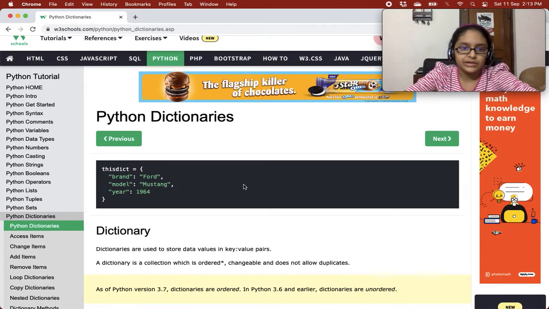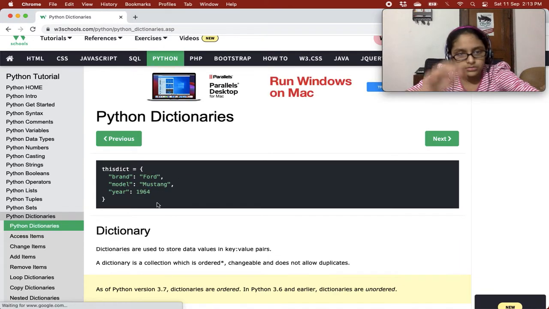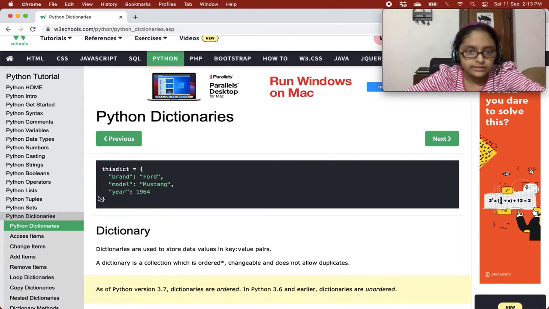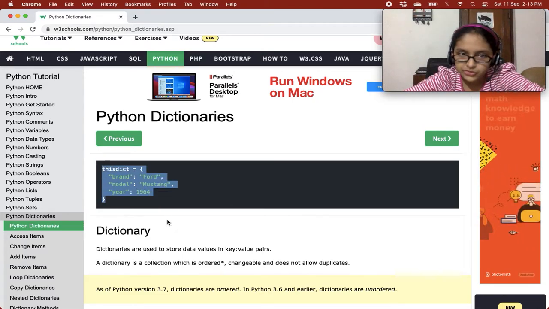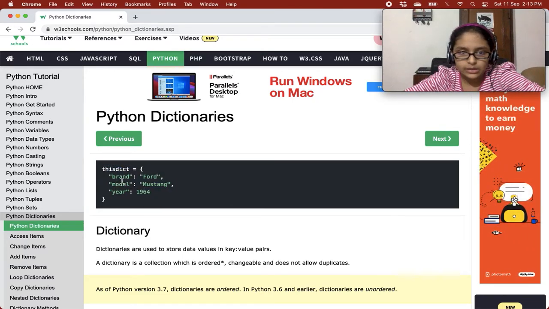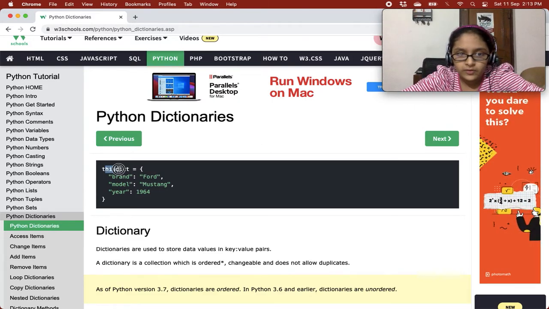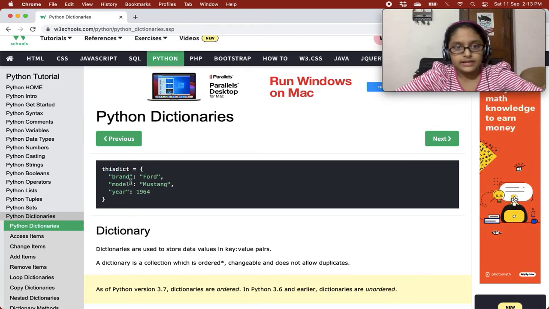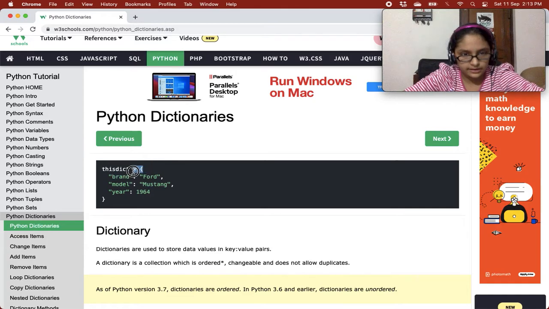Python dictionaries. Brand, model, and year. So basically, this is how a dictionary looks, right? And it is a key value pair. So this is the key and this is the value. So first you make a variable, and then you give these dictionaries. These curly brackets are dictionary brackets and set brackets.